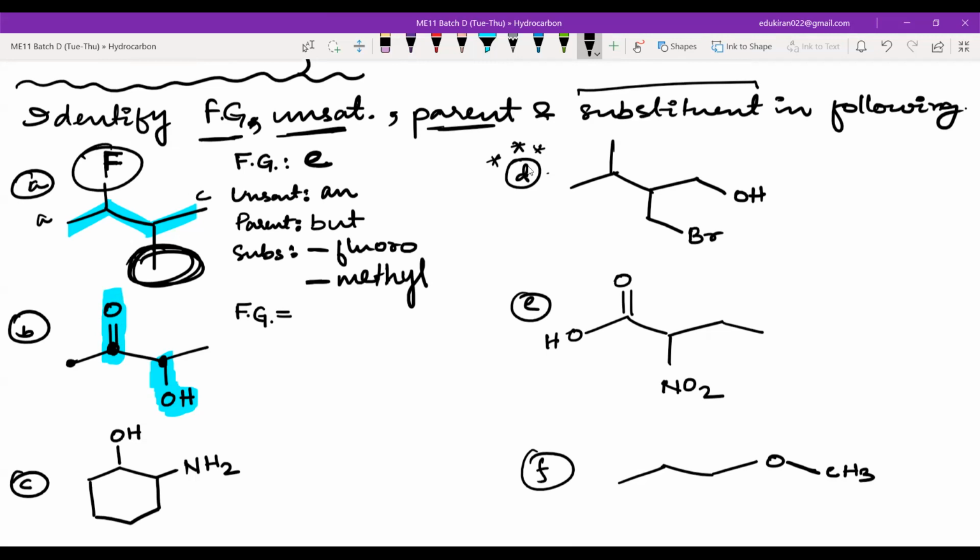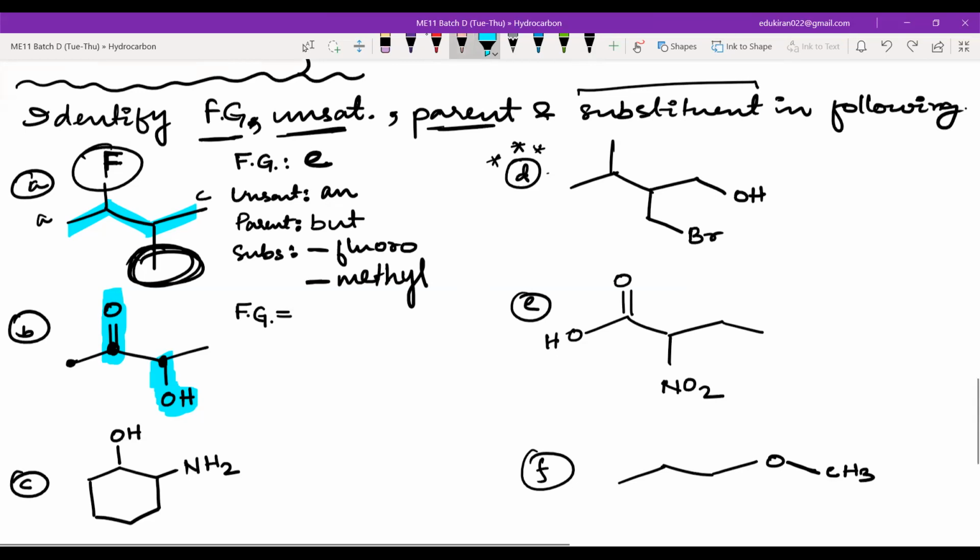But see, always look here and start from the starting. Is it carboxylic acid? No. Is it this? No. Is it that? No. Is this amine? No. Is this nitrile? No. Is this aldehyde? No. Is this ketone? Yes, this is ketone. Okay, fine. What about Mehreen? Did you get this as own? Yes, sir. Very good. If you got this, then it is fine.